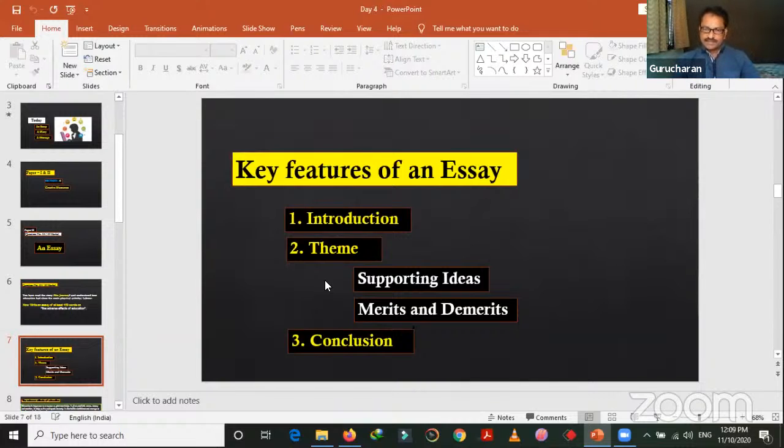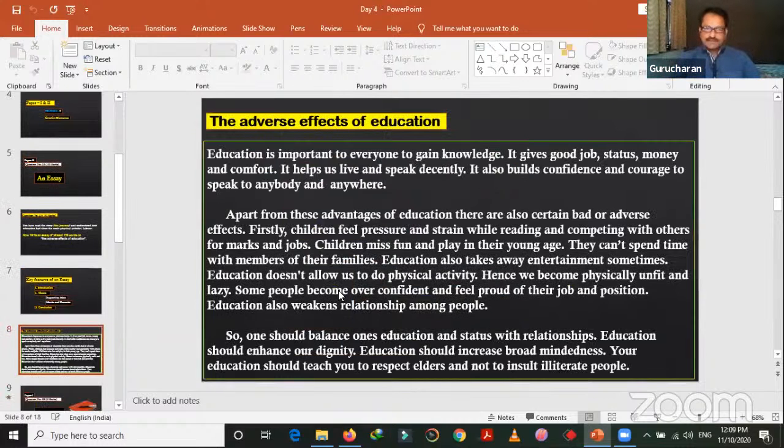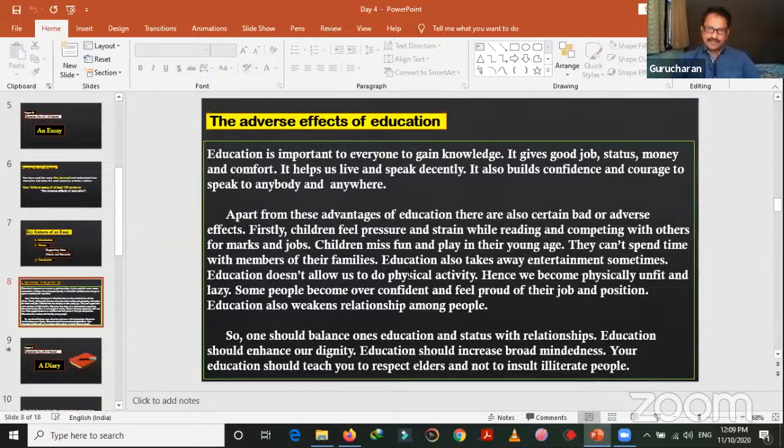It should be like this. These things are not good here, and then finally, it should be good if you do like this. This is the conclusion we generally give towards the end of the essay. So let's see. Will you try to write an essay? I have tried myself. I tried in my way. I tried to write an essay on this, the adverse effects of education.